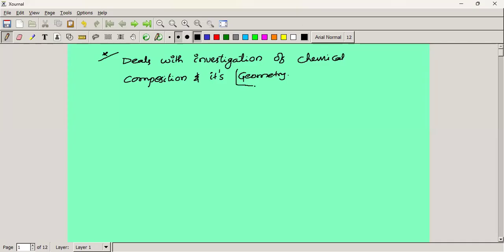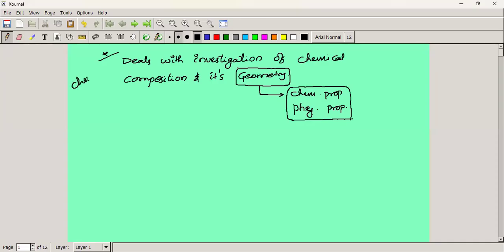In order to find out the geometry of substances, we can use different types of methods. We can assess the chemical properties and physical properties of a compound. So the properties of compounds can be assessed or analyzed by using a heading, and that heading is considered chemistry.